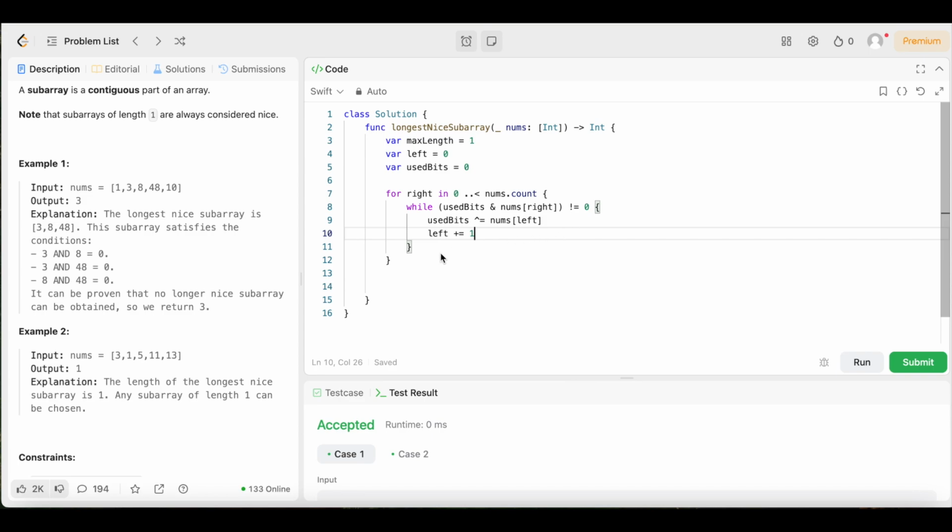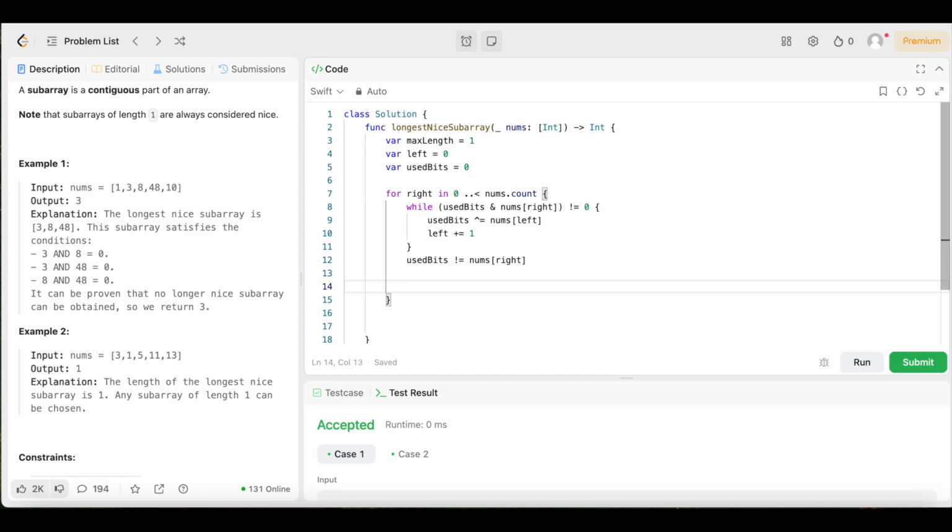Now we need to add nums right to the current set using the bitwise OR operator. So we come outside of the while loop, and we say use bits, not equal sign, nums square bracket right. Come underneath that, and we need to update the maximum length of a nice subarray that we found so far.